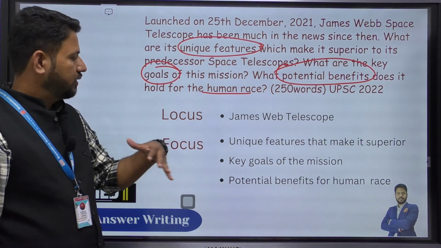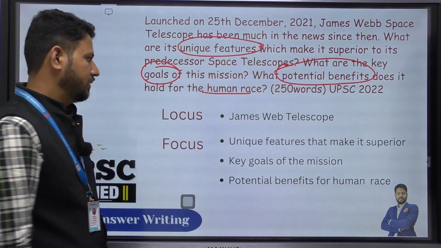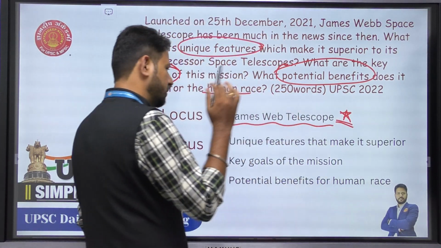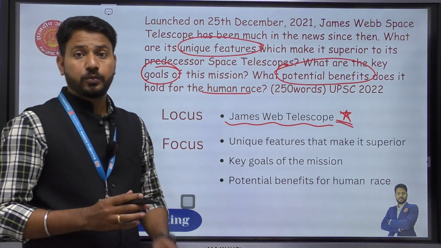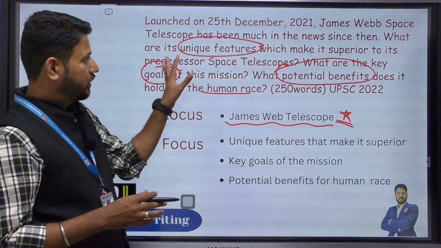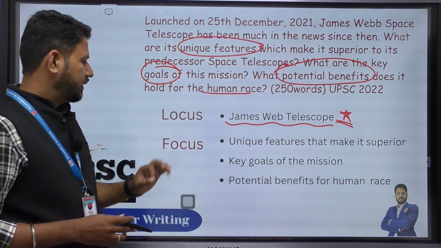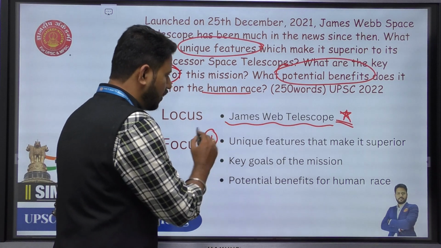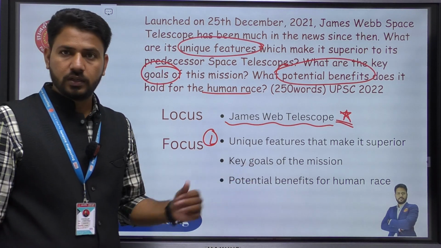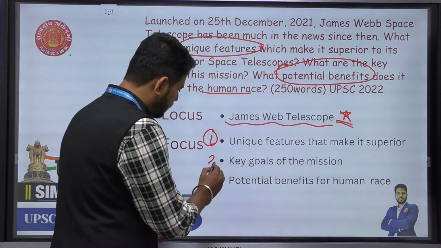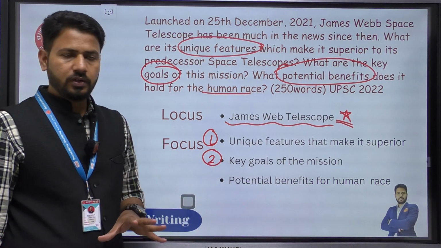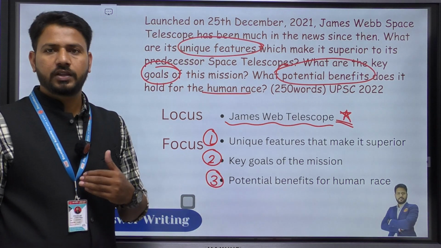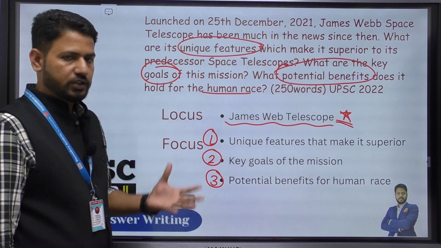If you look at the locus of the question, here it is the James Webb Telescope. You're not supposed to write too much about it. Though the question is about James Webb Telescope, you're not supposed to write too many things about it other than what is asked in the question. Now there are three different focuses in the question. The first focus is unique features that make it superior compared to other telescopes. The second focus is key goals of this mission, and the third focus is the potential benefits that will occur to the human race because of this telescope.